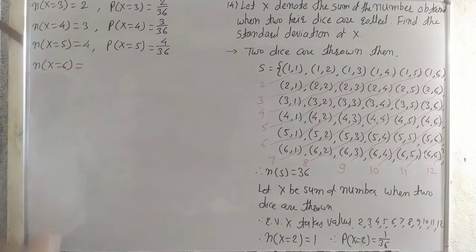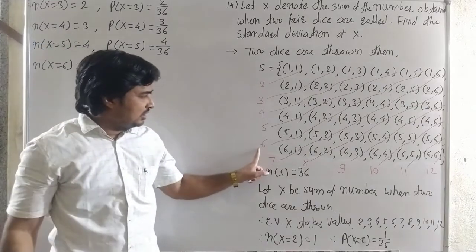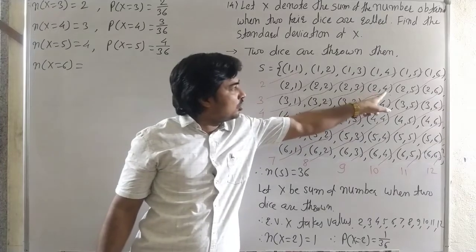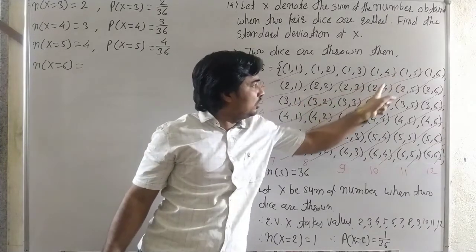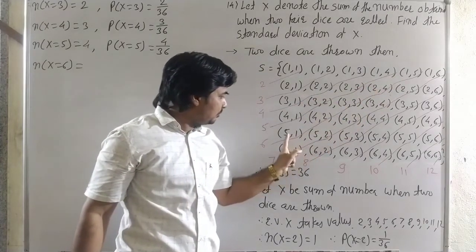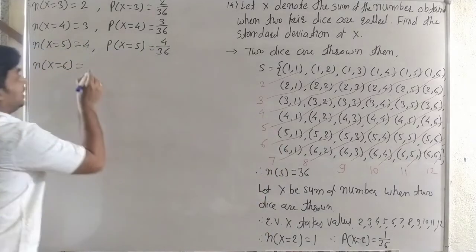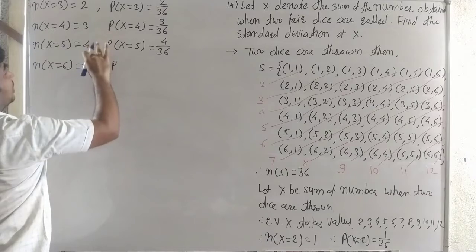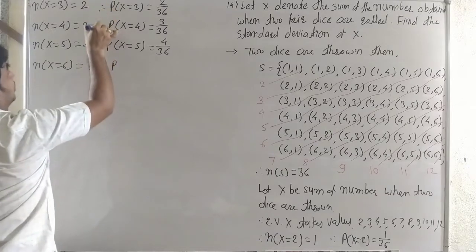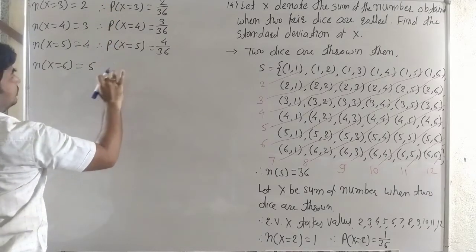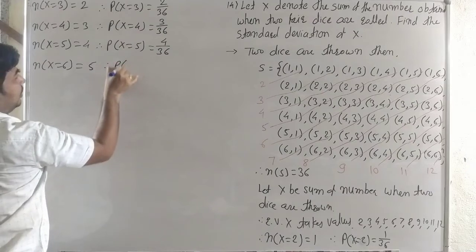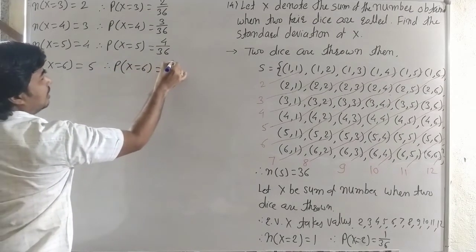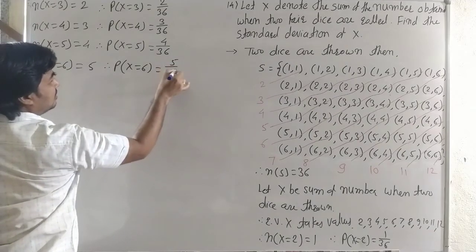Then number of x is equal to 6. That means the sum of the numbers is 6. It is (5, 1), (4, 2), (3, 3), (2, 4) and (1, 5). That is 1, 2, 3, 4 and 5. Okay, here it is 5. Therefore probability of x is equal to 6 is 5 by 36.